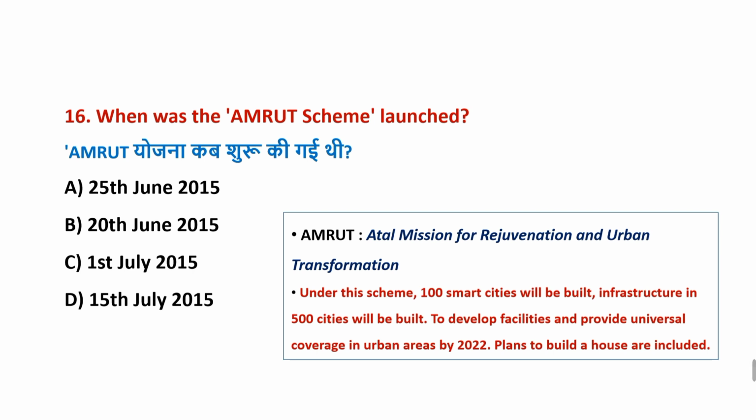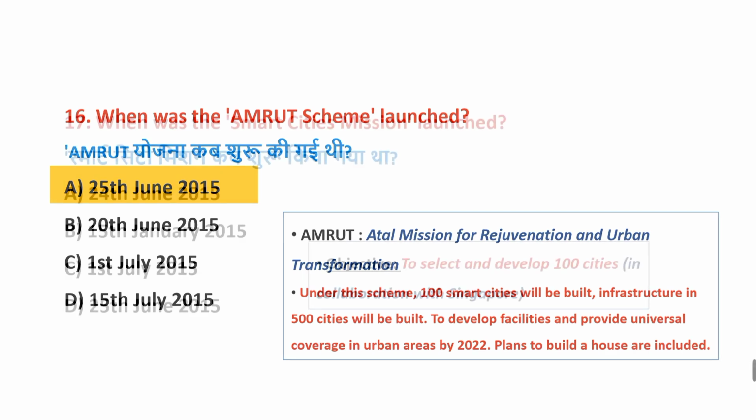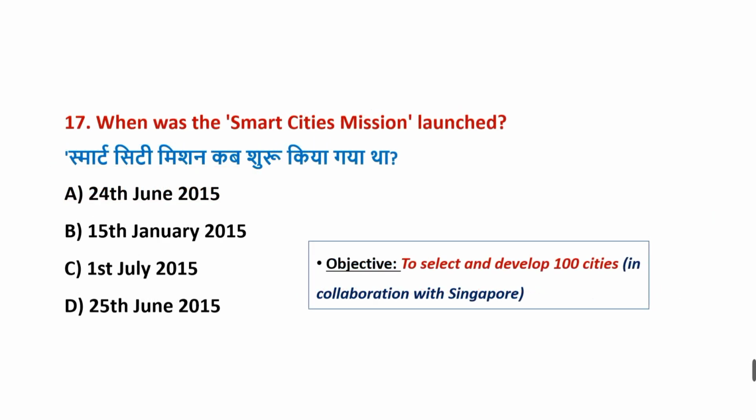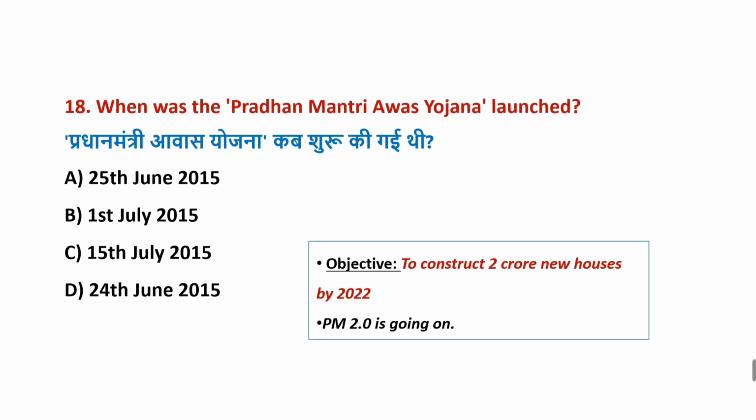When was the Amrut scheme launched? Correct answer is option A, 25th June 2015. And the full form of Amrut is Atal Mission for Rejuvenation and Urban Transformation. When was the Smart Cities Mission launched? Correct answer is option D, 25th June 2015. When was the Pradhan Mantri Awas Yojana launched? Correct answer is option A, 25th June 2015.